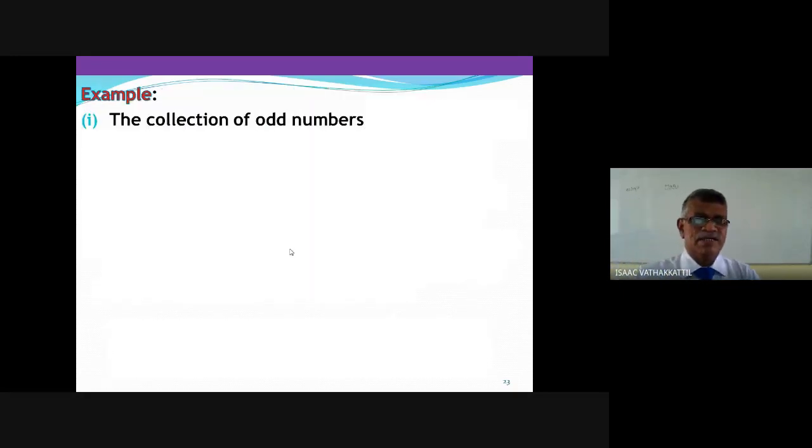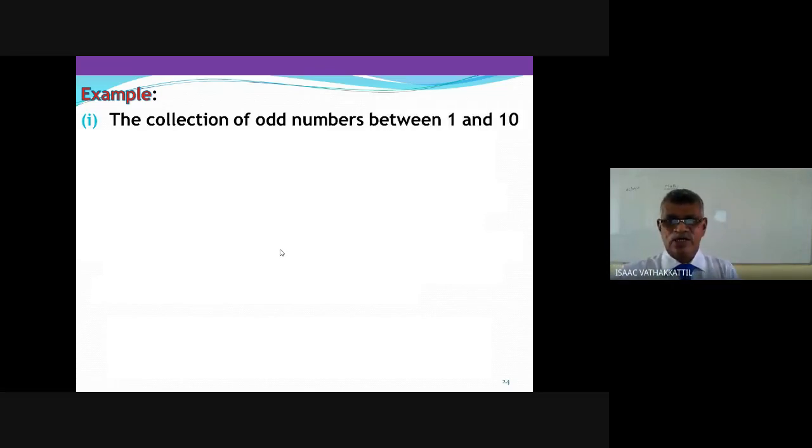Let us take an example. The collection of odd numbers between 1 and 10. Do you have any ambiguity in identifying the elements here? If I take the number 5, yes, it is an odd number between 1 and 10. If I take the number 15, no, it is not a member of that collection. If I take the number 8, no, because it is not an odd number. So whether yes or no, there is no need for an opinion. The only thing is that you should know what an odd number is, and whether it is between 1 and 10. There is no ambiguity, no difficulty, no opinion needed.